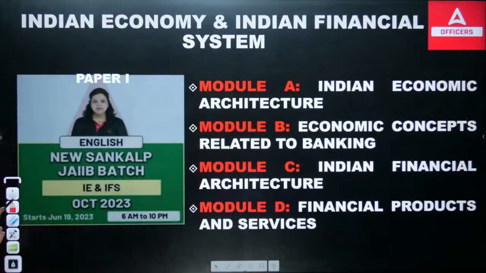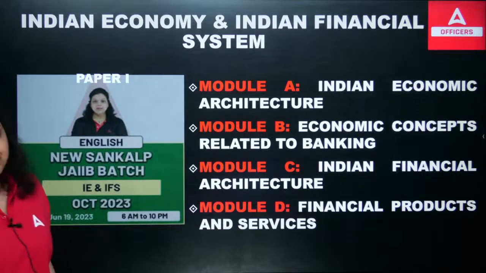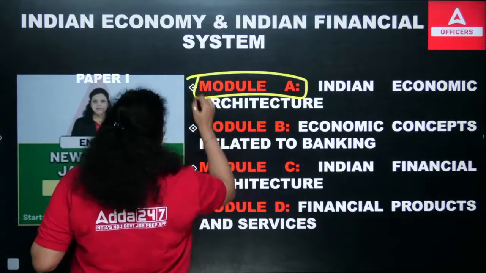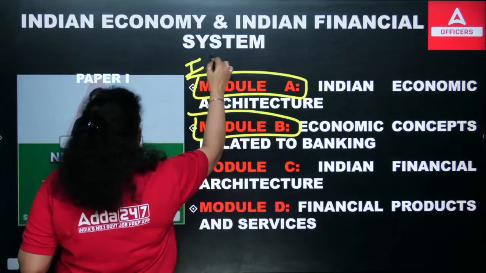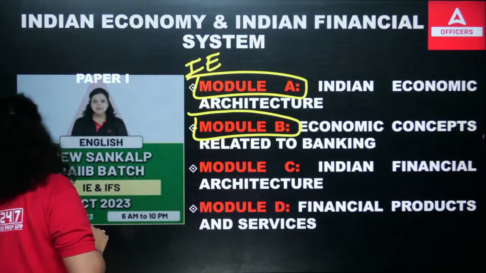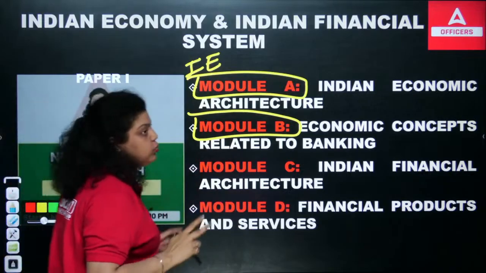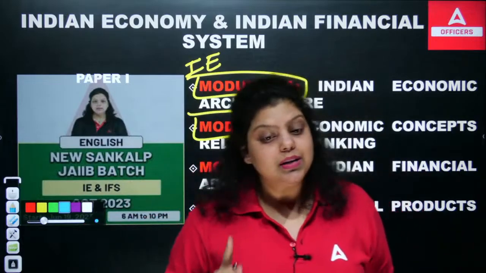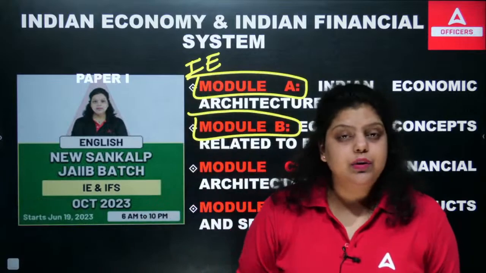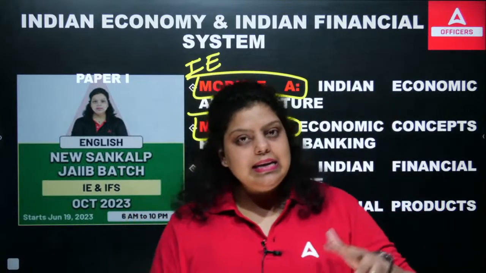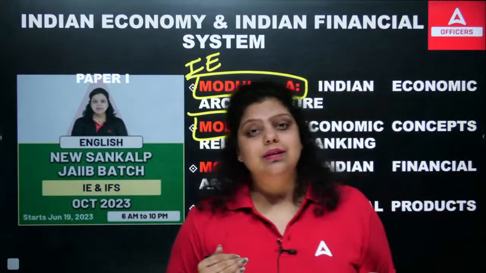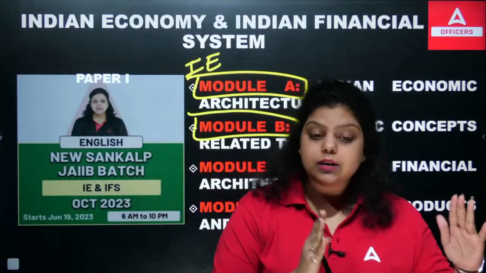To cover these modules, we have a dedicated batch of Indian economy, Indian financial system that is available on the application also. Now, if I talk about these 4 modules, module A and module B are a part of your Indian economy. This subject is divided into 2 parts. The first 2 modules are from Indian economy, and the last 2 modules are from Indian financial system. So we should have a different approach to cover these 4 modules. In Indian economy, we have to cover the theory plus the data. We have to memorize the data also in the Indian economy part, that is module A and B.